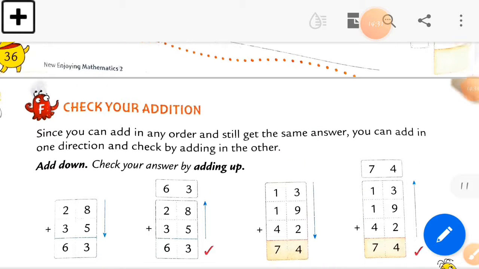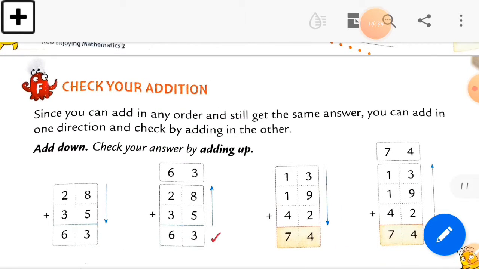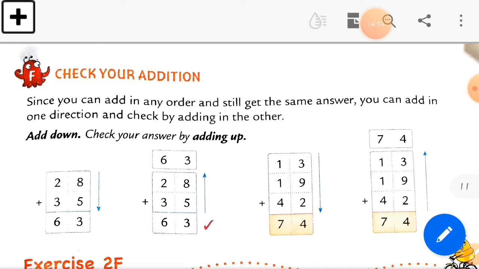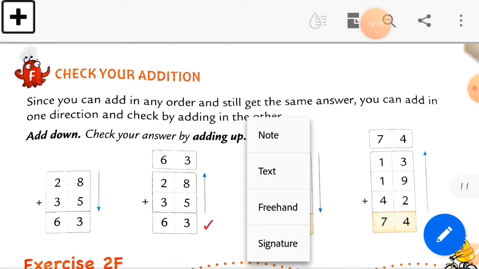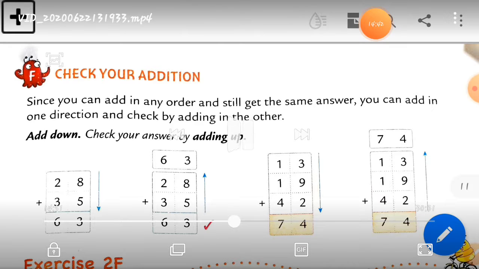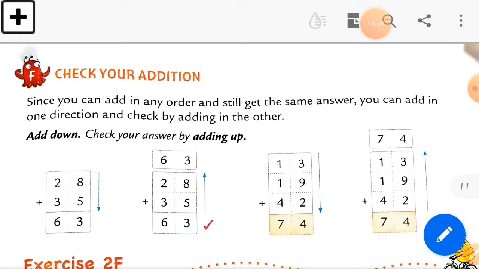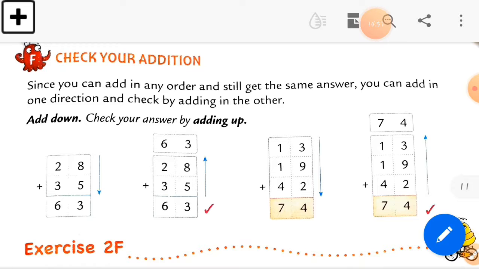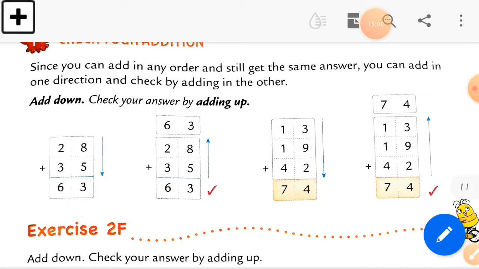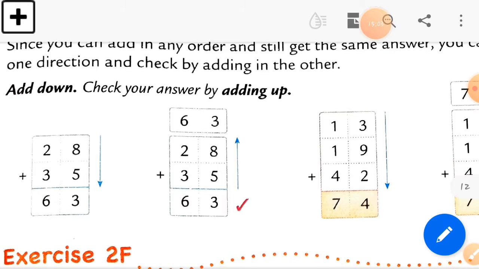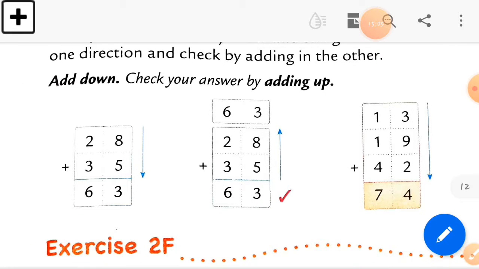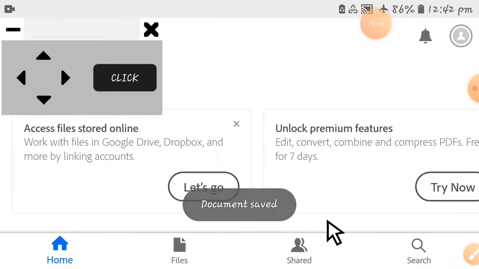Okay, now you can see this is your textbook page. This is your today's topic. As I explained to you, check your addition. See students, here is check your addition. Now read this. What is it? Just read it. Since you can add in any order and still get the same answer, you can add in one direction and check by adding in another. So here you can see add down and check your answer by adding up. You can see the two arrows here, one is up and one is down.